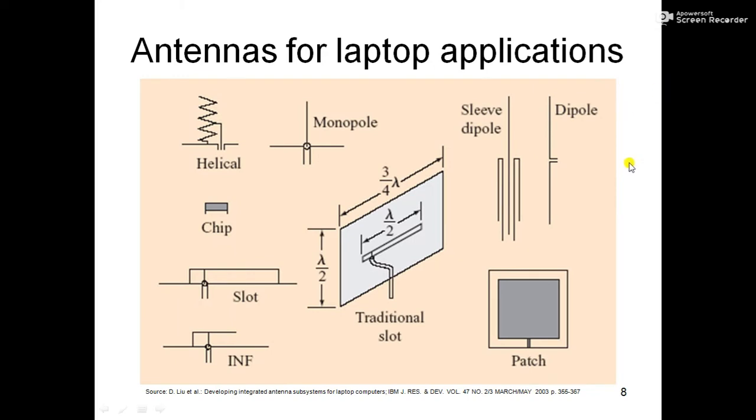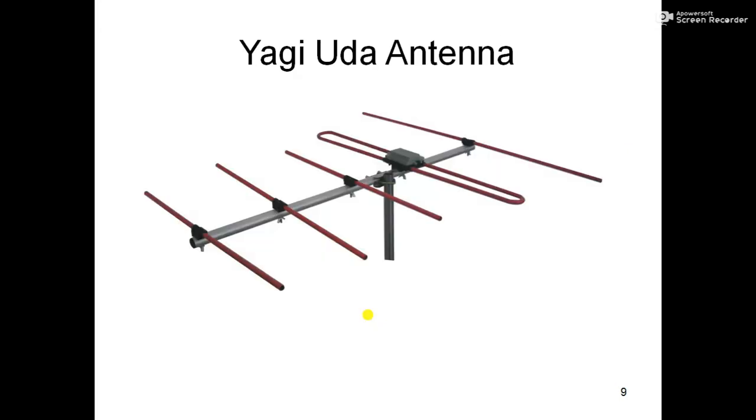Then this is the traditional dipole antenna, and this is a patch antenna or microstrip antenna that is used in various electric circuits. The advantage of this microstrip antenna is that it can be fabricated on a PCB board along with some other circuits. Then we have something called the Yagi-Uda antenna.